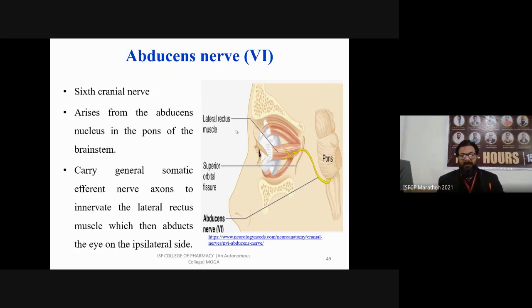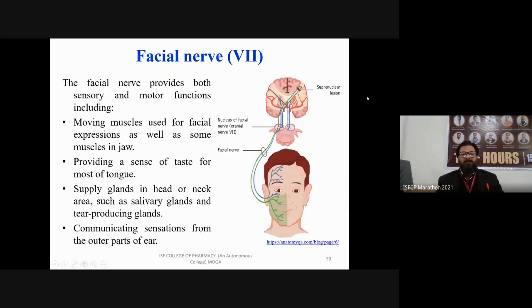The next cranial nerve is your seventh cranial nerve. This is your facial nerve. The facial nerve provides both sensory and motor functions. It includes moving muscles used for facial expression as well as some muscles in the jaw. It provides a sense of taste for most of the tongue. It also supplies glands in the head and neck area, such as salivary glands and tear-producing glands, and it communicates sensation from the outer parts of the ear.